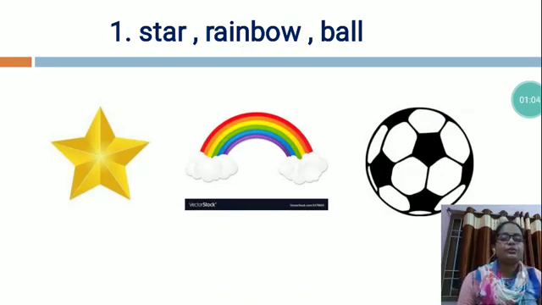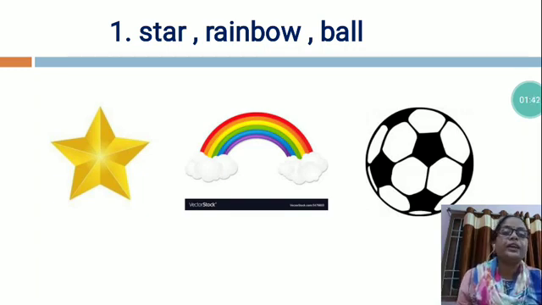So dear students, star is a natural thing we can see at night in the sky. It's twinkling in the sky. And rainbow is also a natural thing you can see in the sky. There are 7 colors in a rainbow. After rain, when the sky is very clear, sometimes you can see a rainbow in the sky. It looks very beautiful.